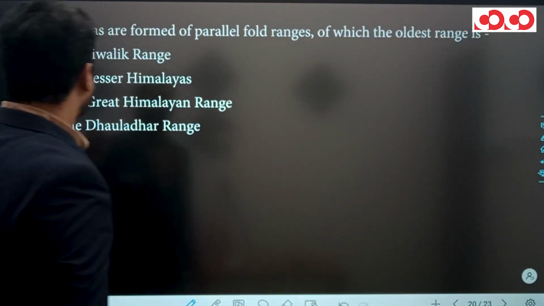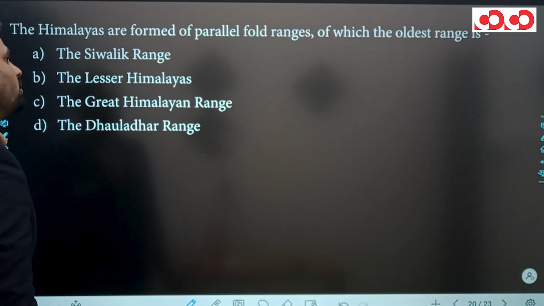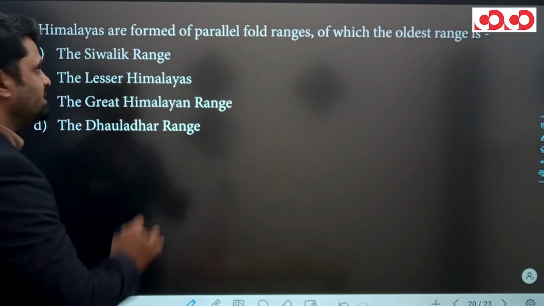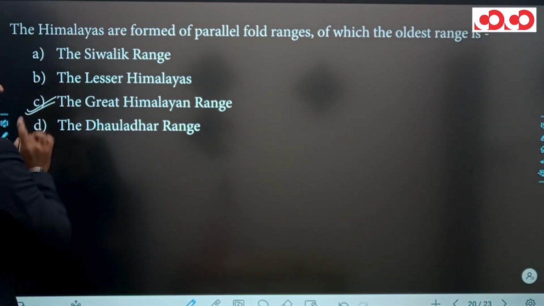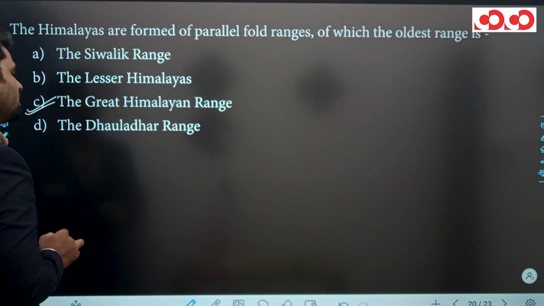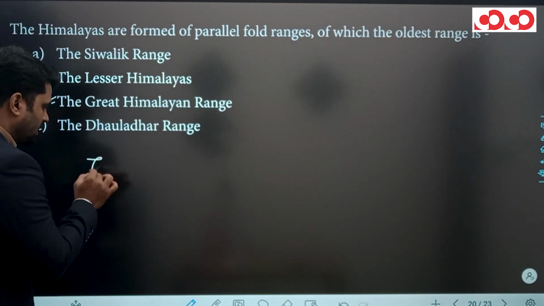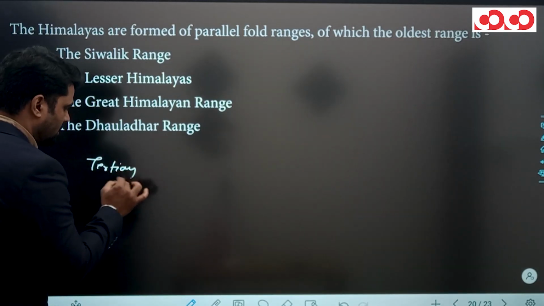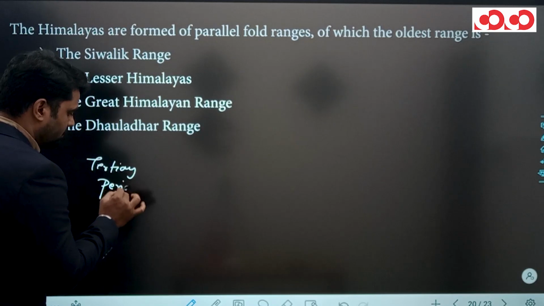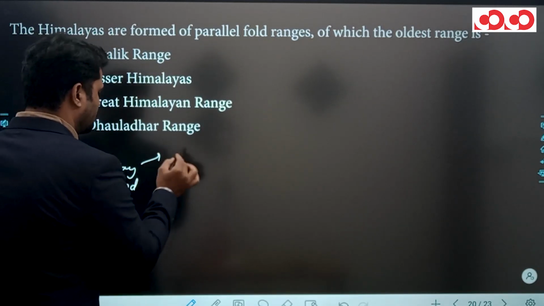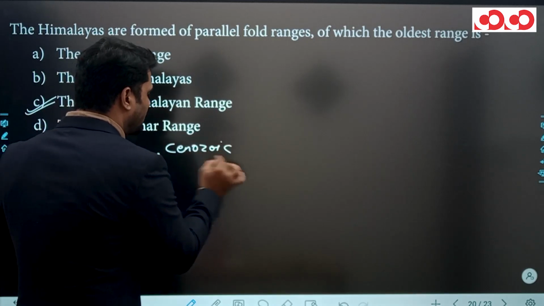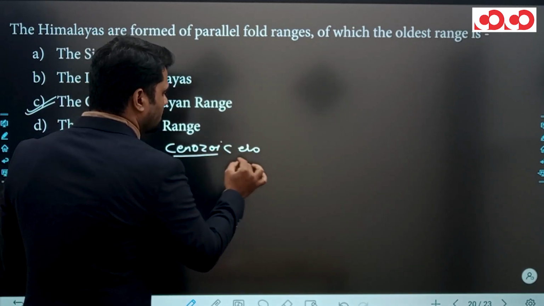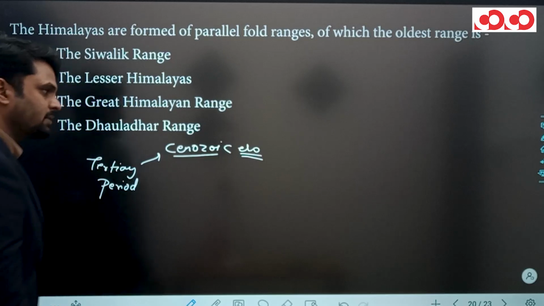And the next question is: the Himalayas are formed of parallel fold ranges, of which the oldest range is. The oldest range is the Great Himalayan Range, and option B is the right answer. Clear? In the tertiary period of the Cenozoic era, the Himalaya originated and uplifted in different phases. Clear?